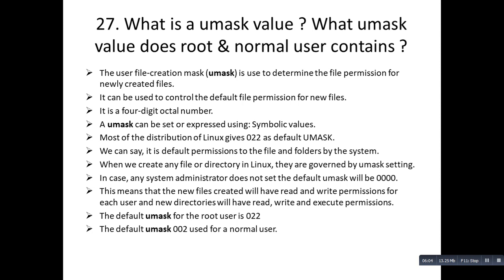In case the system administrator does not set it, the default umask will be 000. This means that a newly created file will have read and write permission for each user, and new directories will have read, write and execute permission. So to answer what umask value root has: the root umask value is 022, and for a normal user the default umask value is 002.